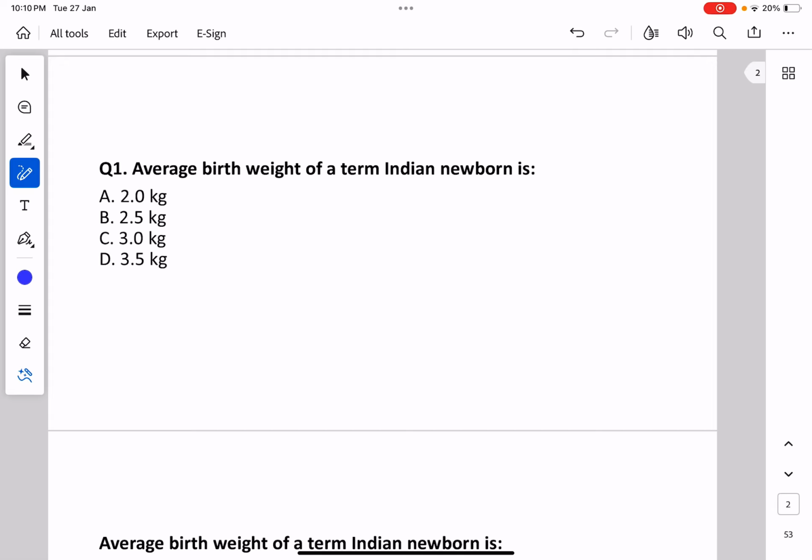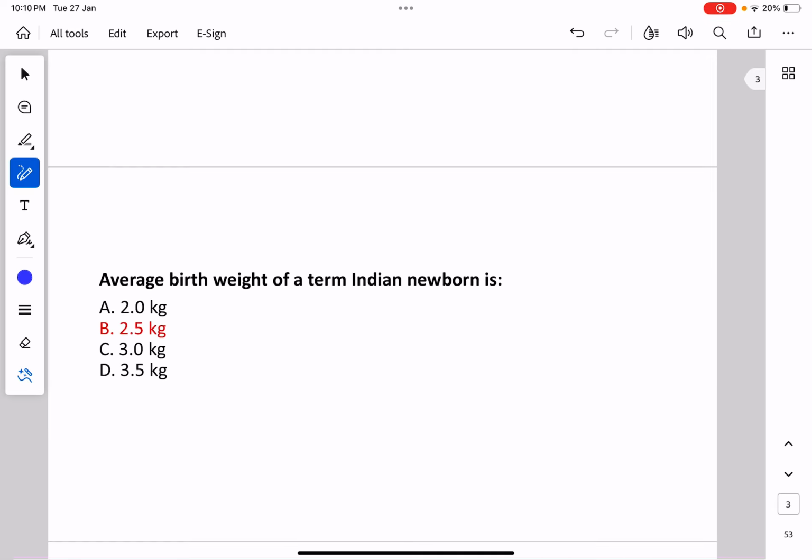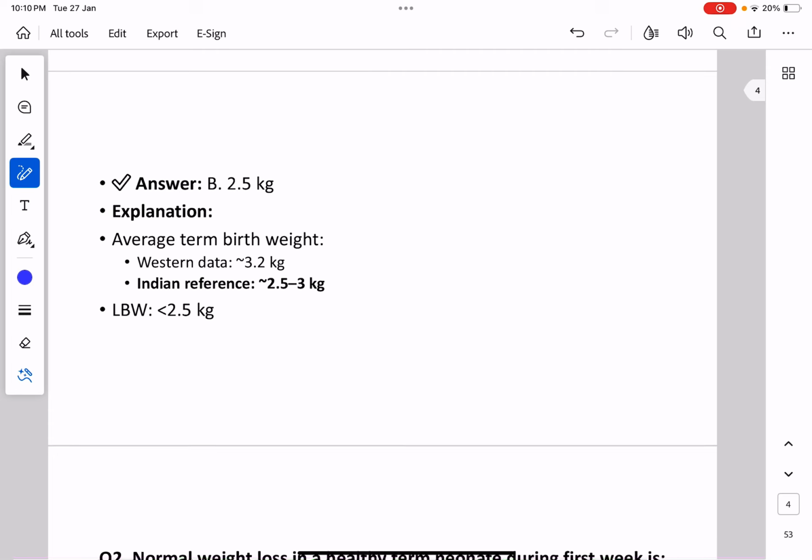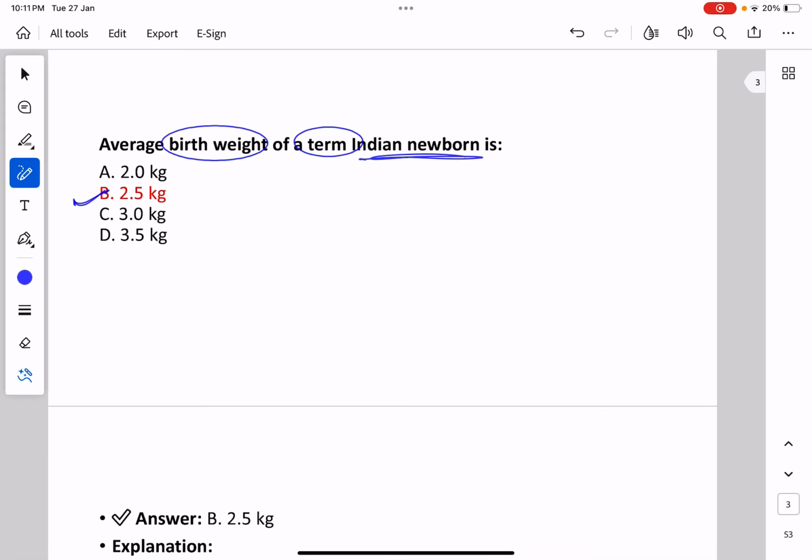So first MCQ: average birth weight of a term Indian newborn is. The options are 2 kg, 2.5, 3 or 3.5. Just after reading this question, you should try to recall the answer in your mind, and the answer for this is 2.5 kg. A few important points: the Western data says average term birth weight is 3.2, but we will go for the Indian reference and it's around 2.5 to 3 kg, and the definition of low birth weight is less than 2.5 kg. So the answer for this MCQ is 2.5 kg.